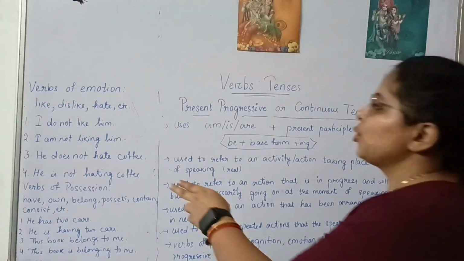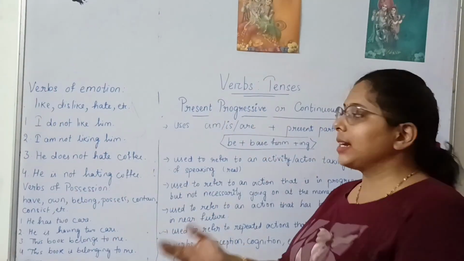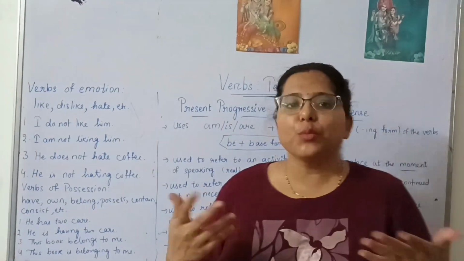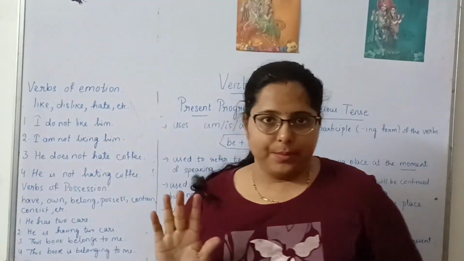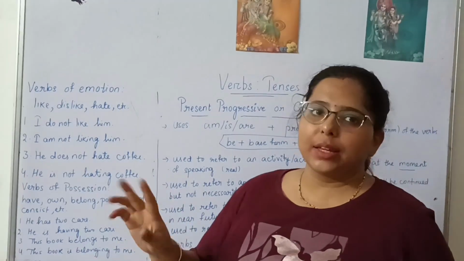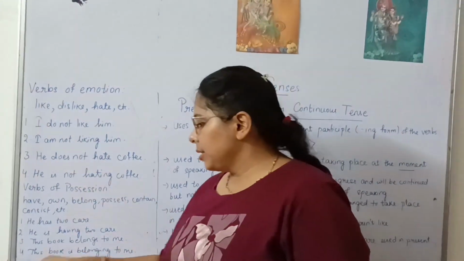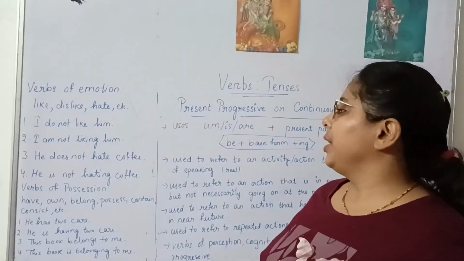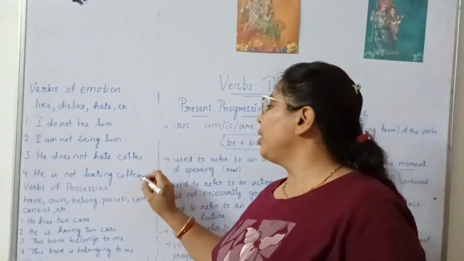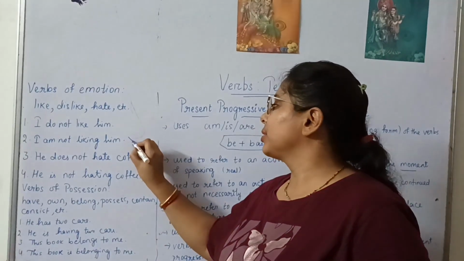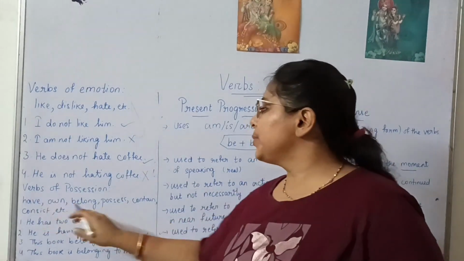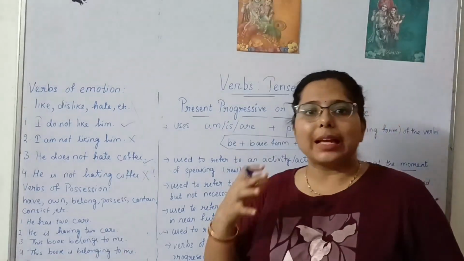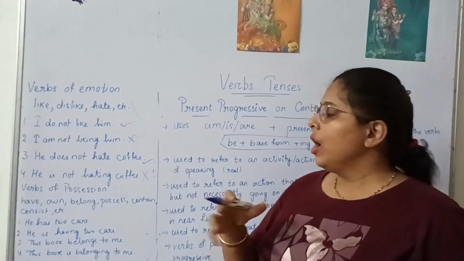So verbs of emotion like, dislike, hate, show your emotion. So I do not like him. I can't say here that I'm not liking him. Here, he doesn't hate coffee. He is not hating coffee. This is incorrect.